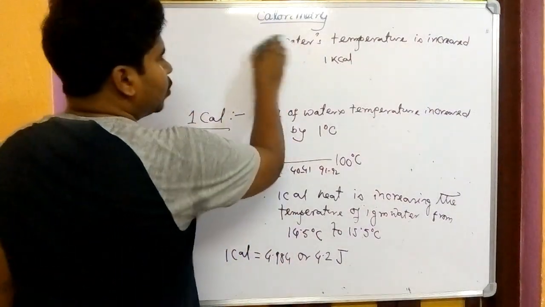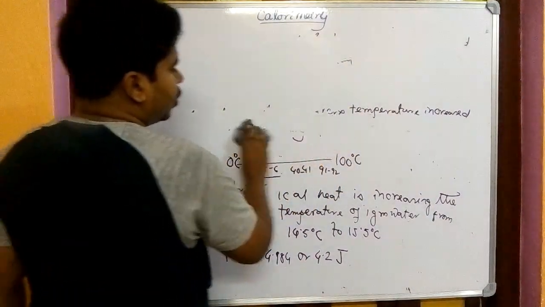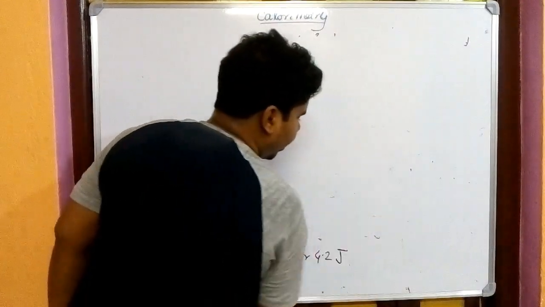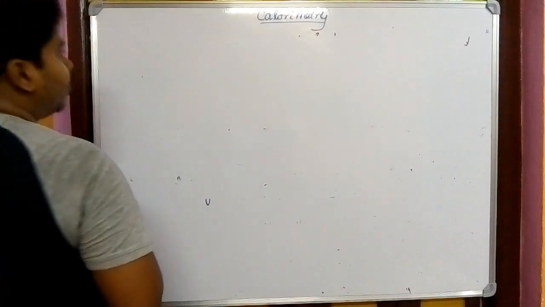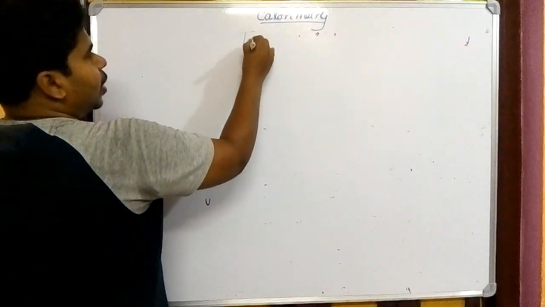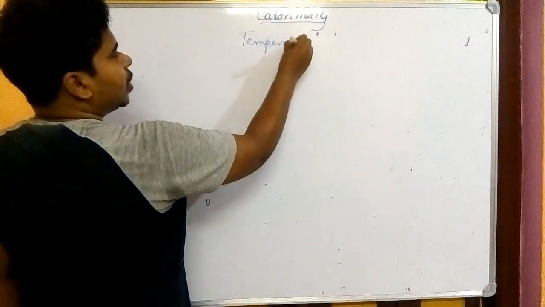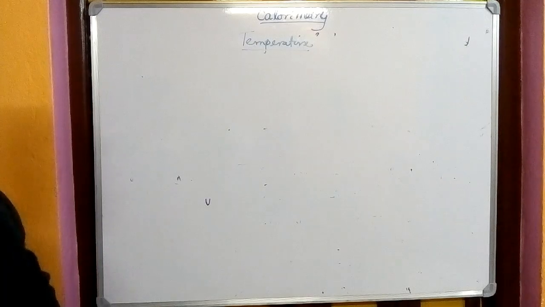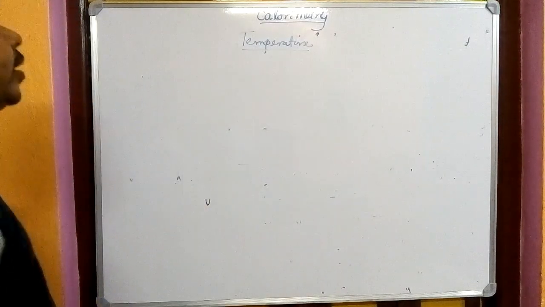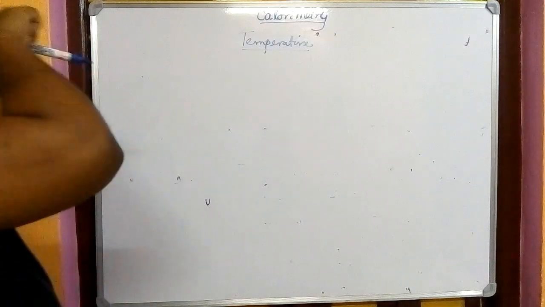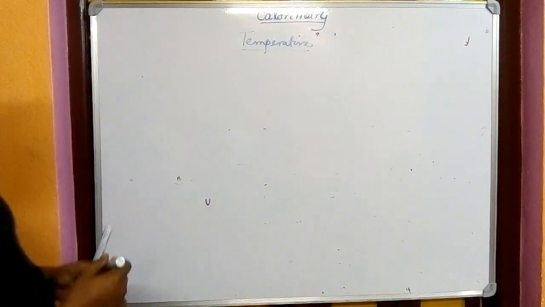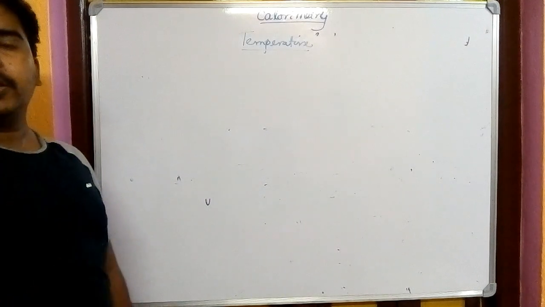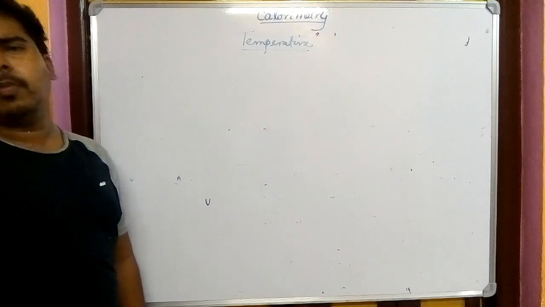Next we will go to temperature, because to understand heat, one very important thing we have to learn is temperature. What do you mean by temperature? In general, when we talk about temperature and heat, both are taken as the same thing. But temperature and heat are not the same. Let's see why. Temperature basically shows the effect of heat energy on a body.